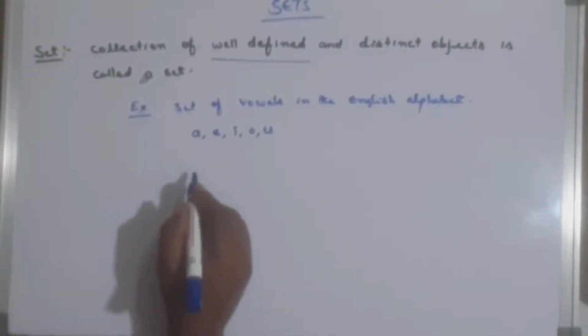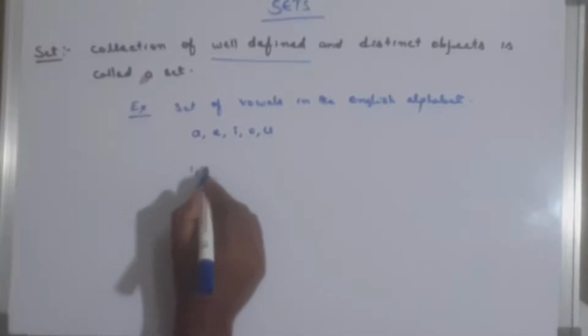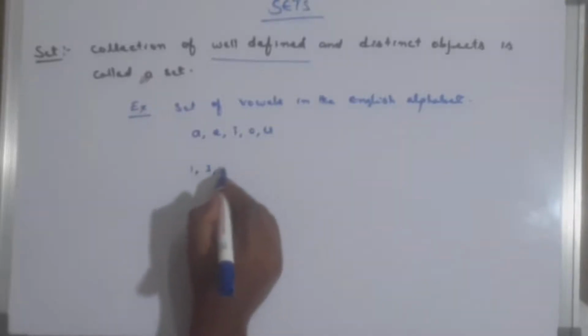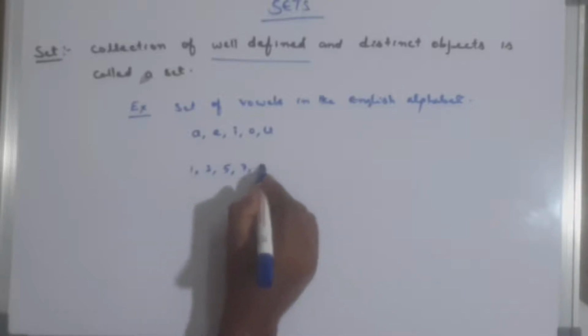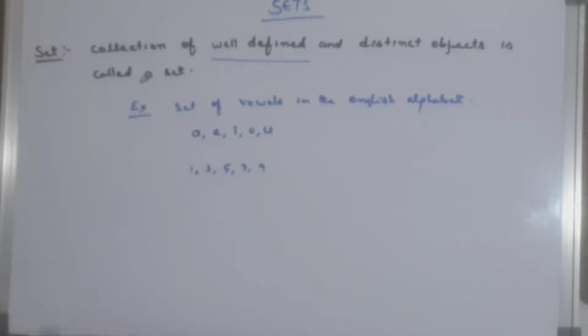If I write 1, 3, 5, 7, 9, will you tell me what the common property in these numbers is? I can tell the common property is that they are odd numbers. They are odd numbers less than 10.